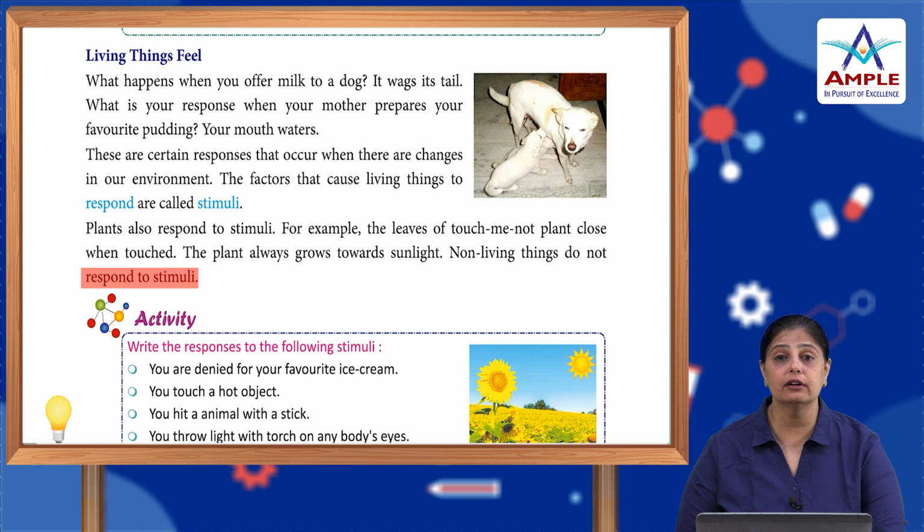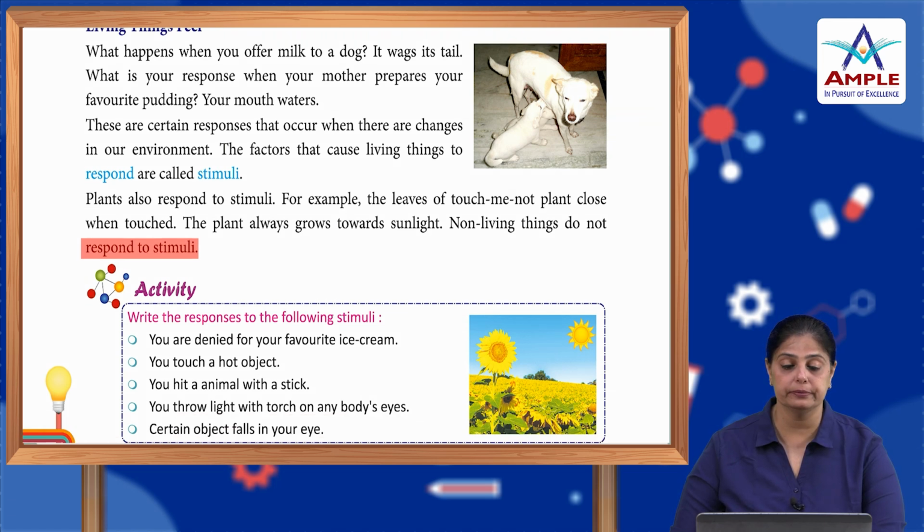And the feeling of happiness, sadness, feeling the pain. These are all different types of feelings that we all have, whereas the non-living things do not have any such feelings, and they do not respond to any type of stimuli. The factors that cause living things to respond are called stimuli.